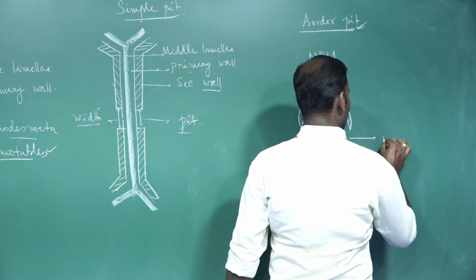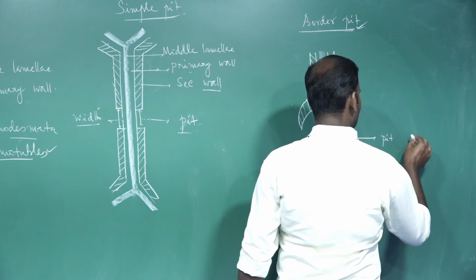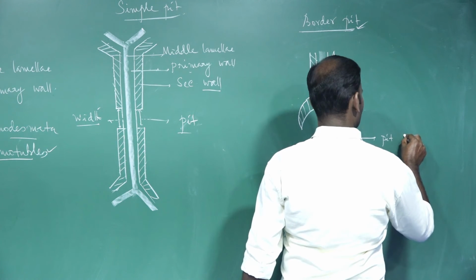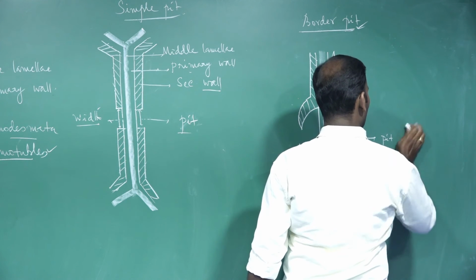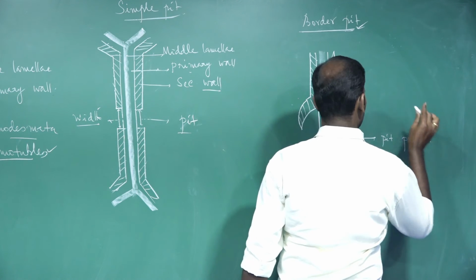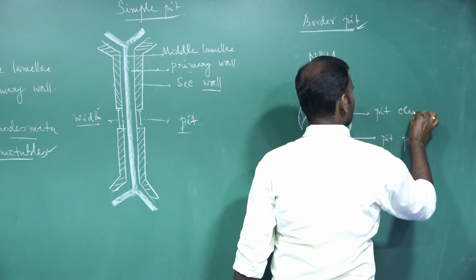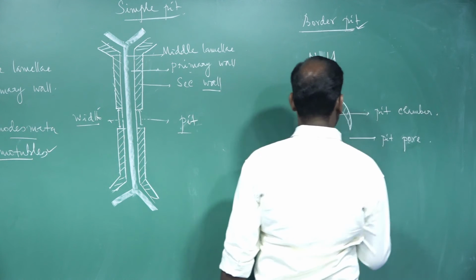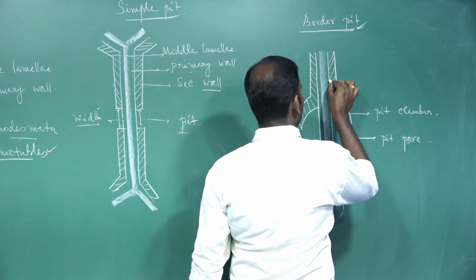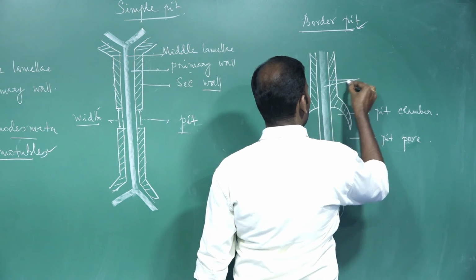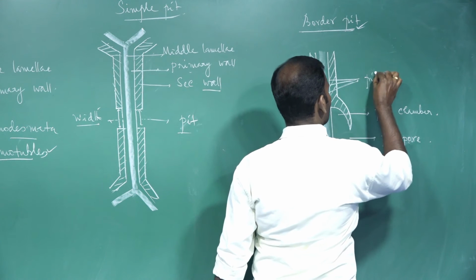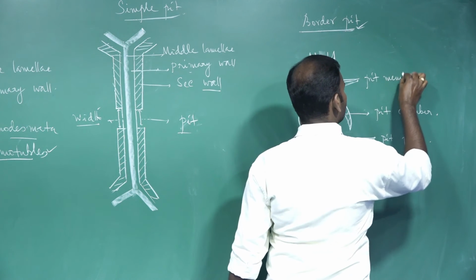These are called pit cavity or pit pore. It is a pit chamber. These three are the pit membrane.